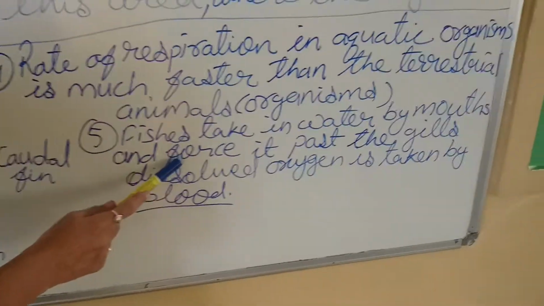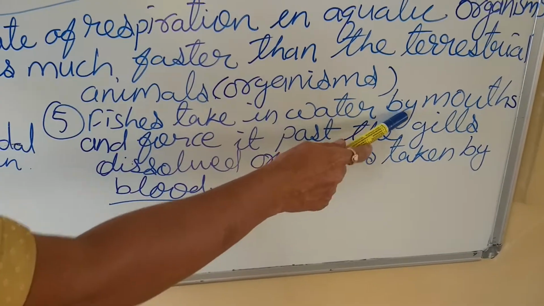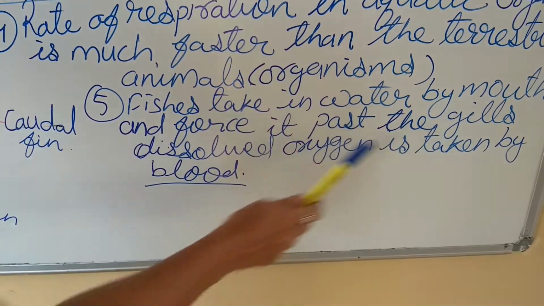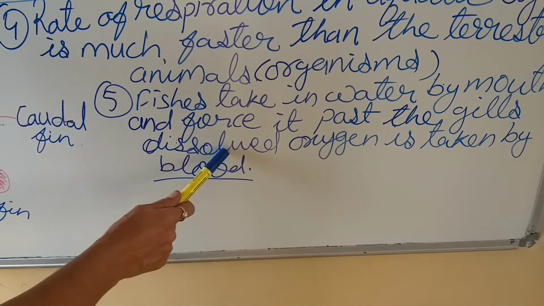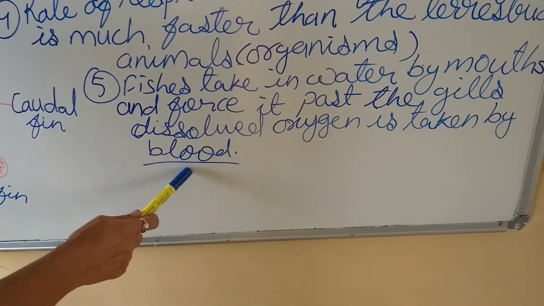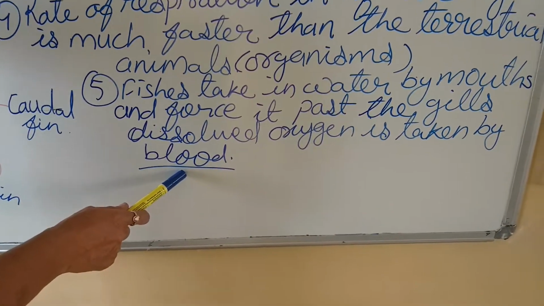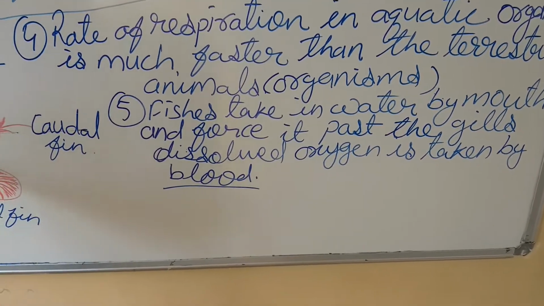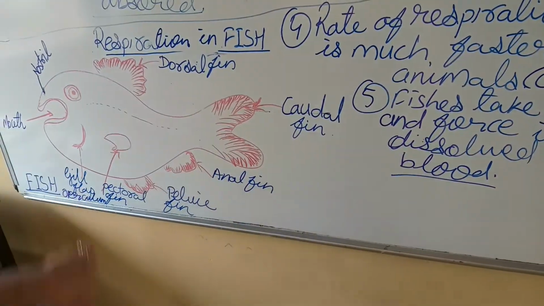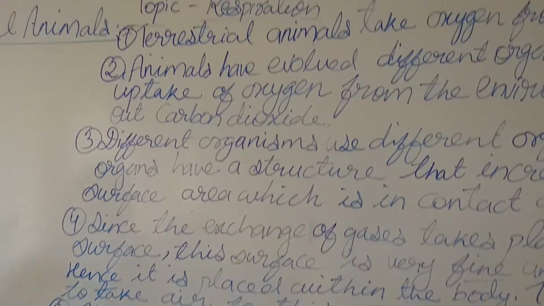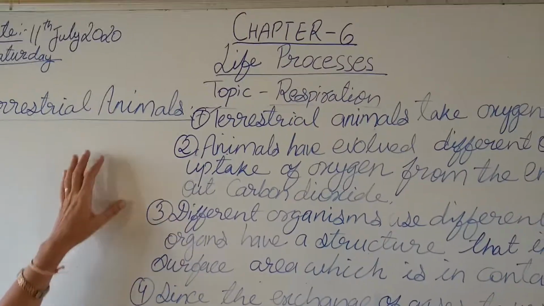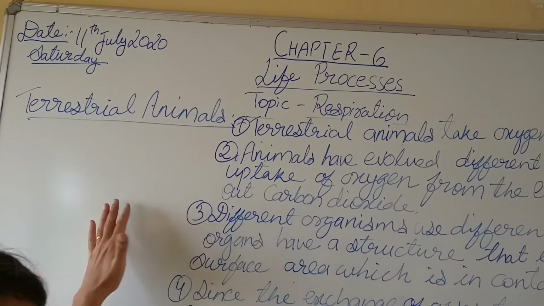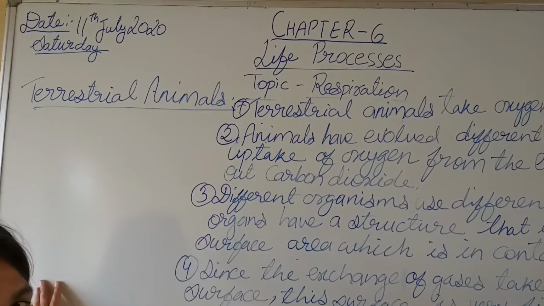And fishes, as I told, when they take water from the mouth, they force the water to the gills, and the oxygen is dissolved in the blood from the gills. So from here we understood that the respiratory organ in case of fish is gills. Okay. Now here comes the pre-knowledge of the big topic which I am going to share in my next video, that is respiration in human beings.